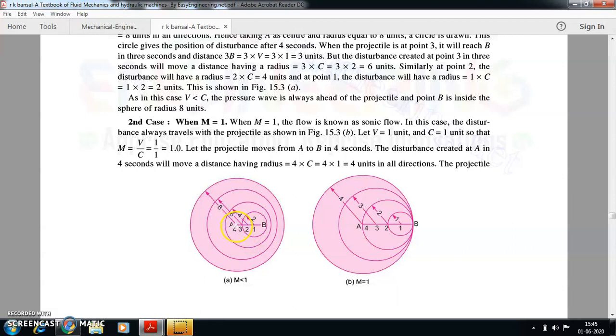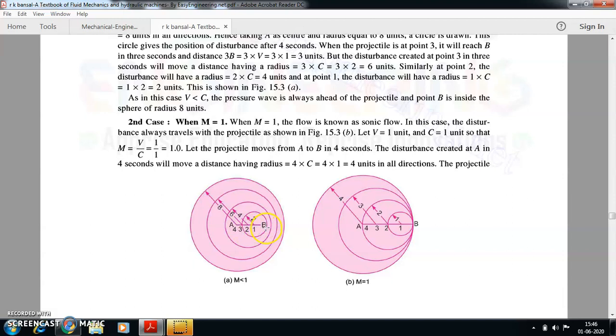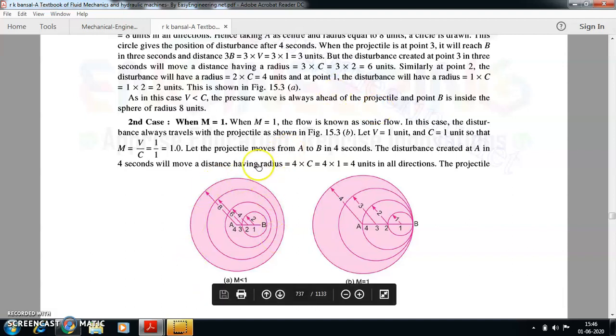The pressure wave of A is really ahead. At point 3, if I come and see, this particular circle is ahead, much ahead by this distance. You have to see this distance after B. So the pressure wave is always ahead of the projectile, and point B is inside the sphere of the radius, the biggest circle. This point B is inside.